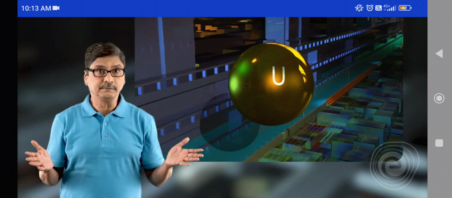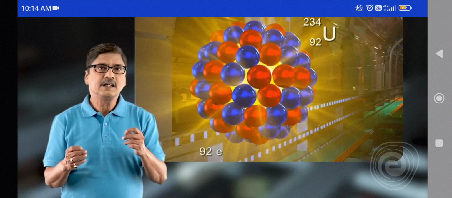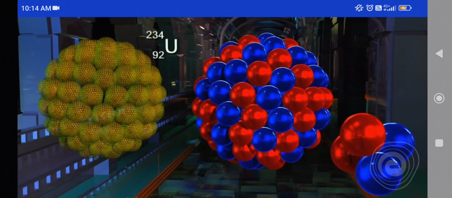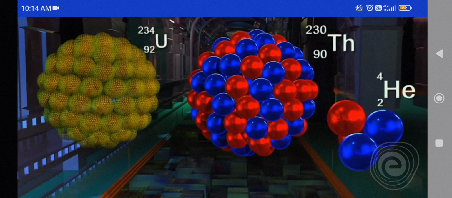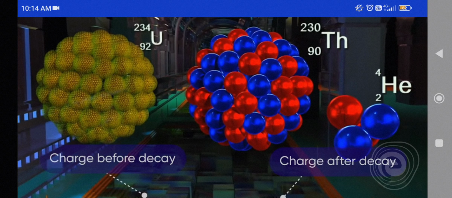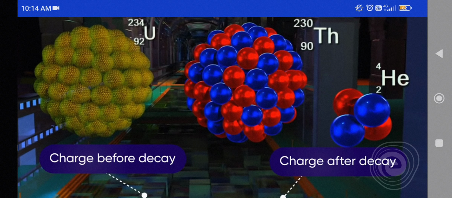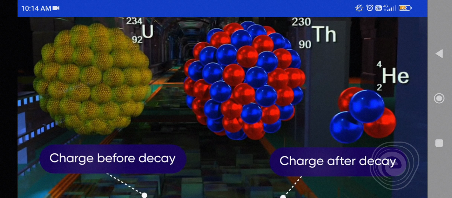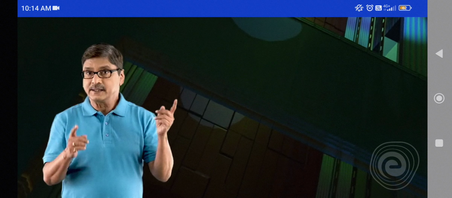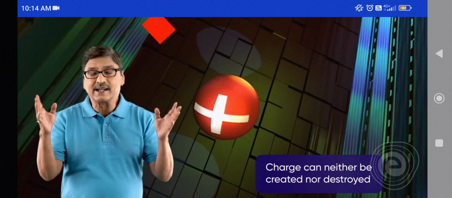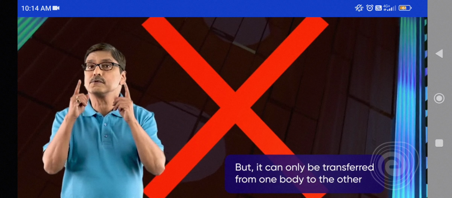For example, a radioactive nucleus of uranium has a positive charge of 92e before decay. After decay, the total charge of the thorium nucleus and the helium nucleus is 90e plus 2e, which is equal to 92e, which is the same as that before the decay. Thus, the charge is conserved in every physical process. This implies that charge can neither be created nor destroyed, but can only be transferred from one body to another.